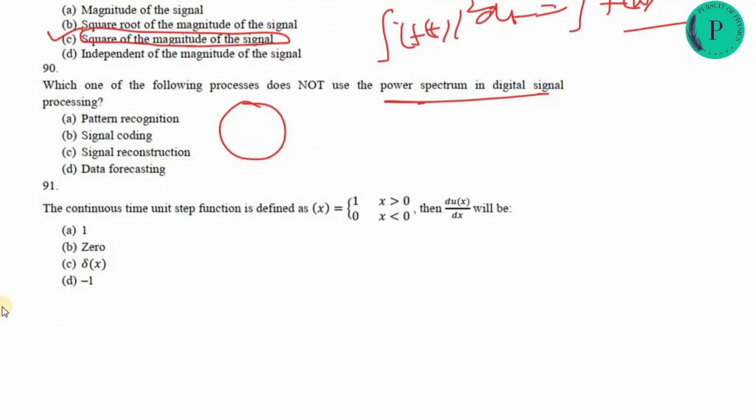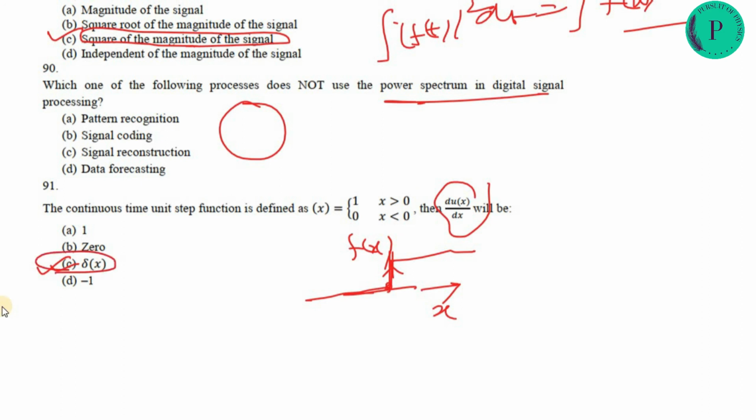The continuous time unit step function is defined as function f(x) equal to 1 for x greater than 0 and 0 for x less than 0. Then del u del x: if you see the function, it is like this, this is f(x) and this is x. At x equal to 0 it is infinite, it will be a delta function. So its derivative has a huge change du at x equal to 0, so it will give the delta function.